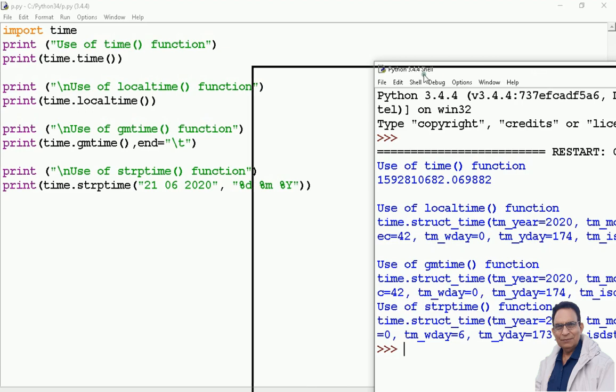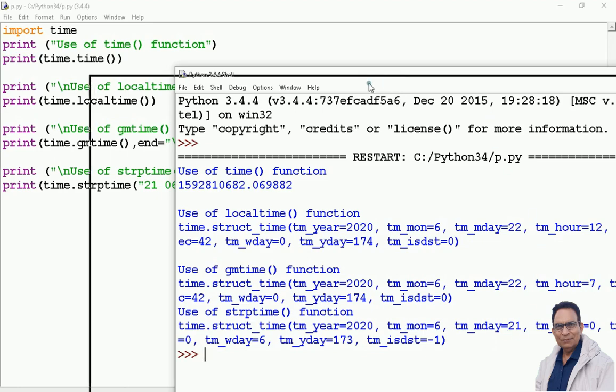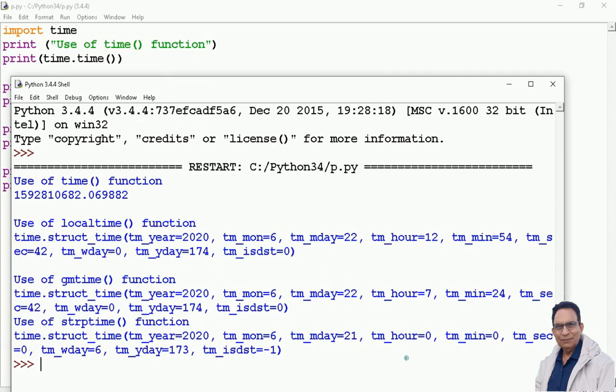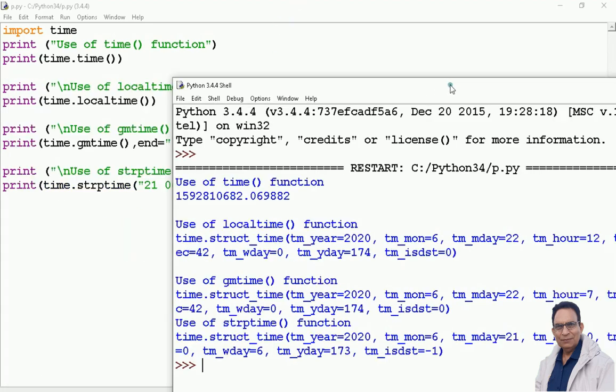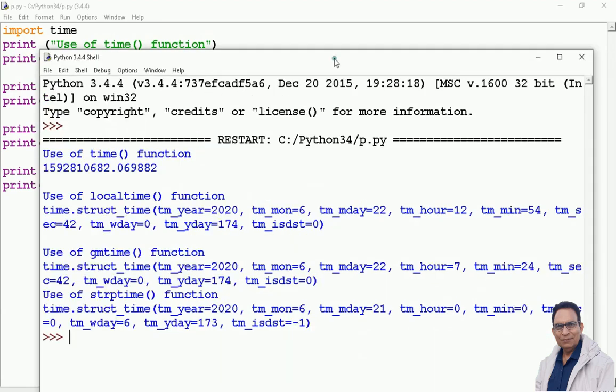So if you see the last one, the same thing, the year is this much, month is this much, and day is this much. Hour and other things it is giving 0, 0 because I am not giving these values here. So I am getting year, month, and day. These functions you may use when you create your project in 11th class or in class 12th. I hope it is clear to you.